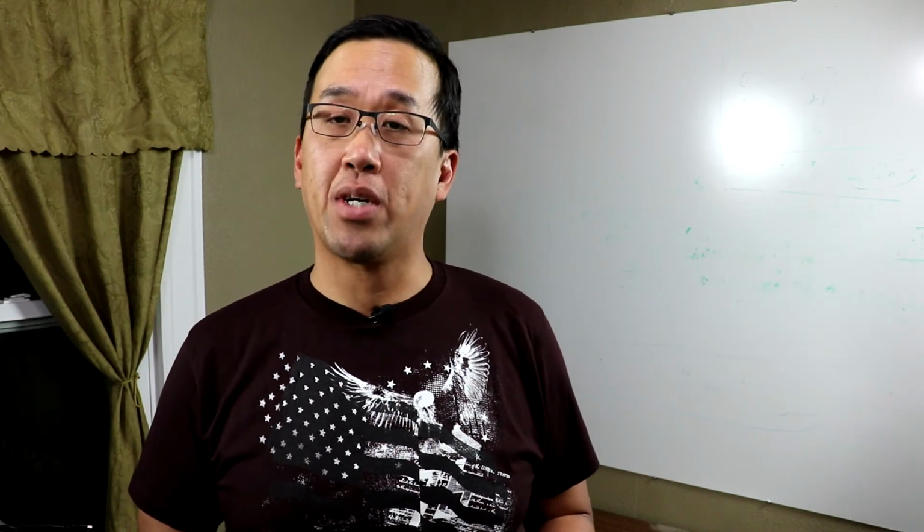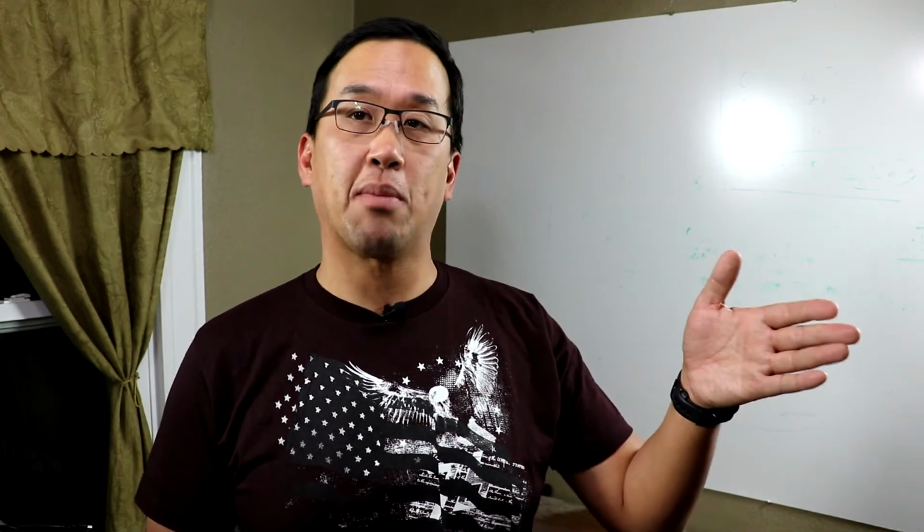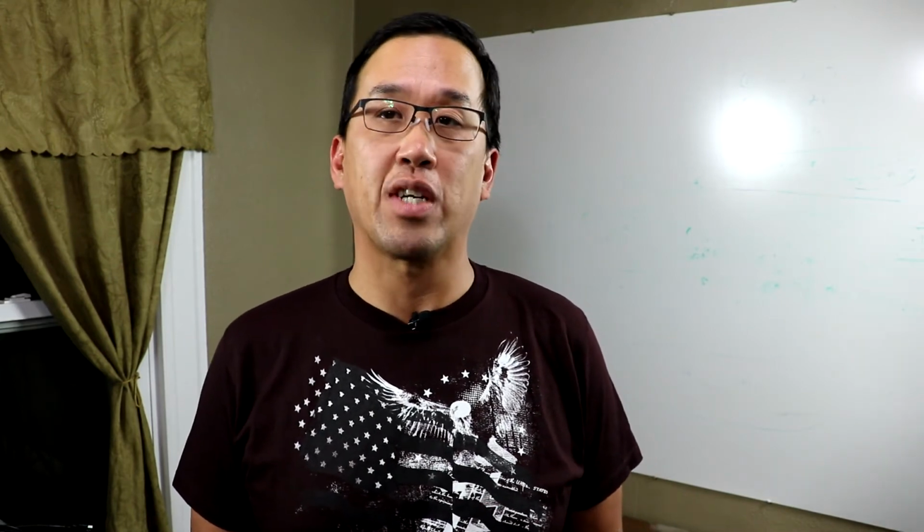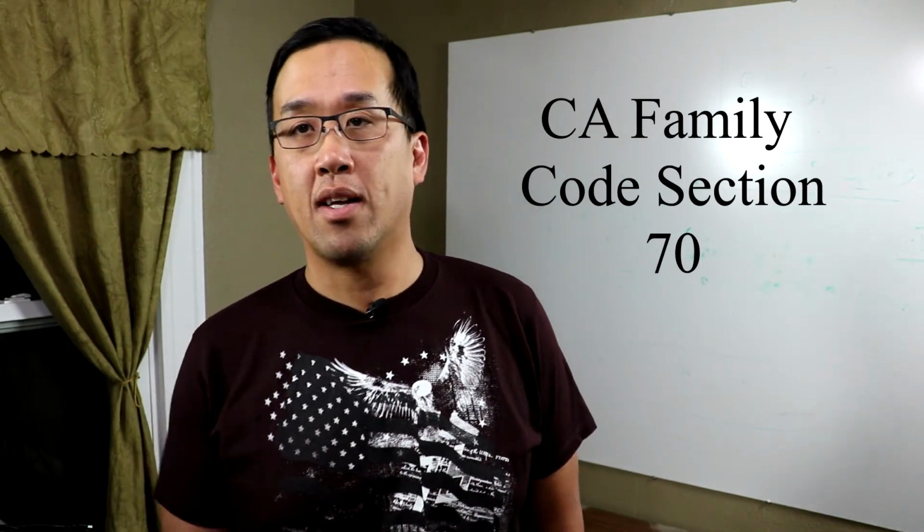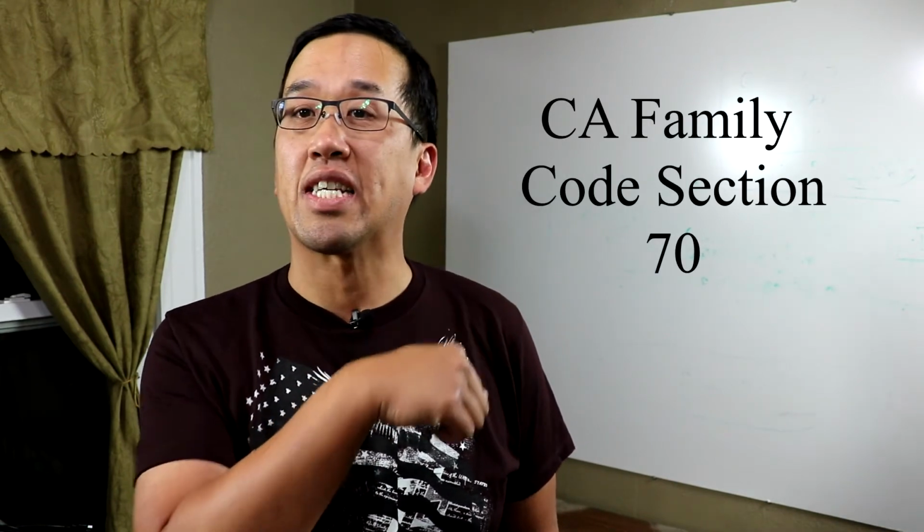So the date of separation is when the community property rights end in the marriage. Date of marriage is when they begin. Date of separation is when they end. Date of separation in California, unfortunately, has a very vague definition. It's in California Family Code section 70, which I will write over here as well as link down below.